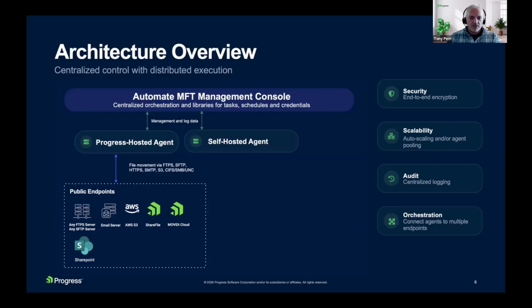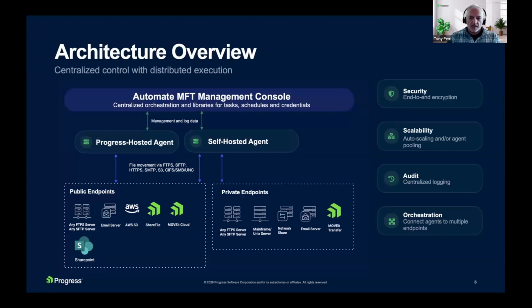Self-hosted agents run and deploy behind your firewall, and they can have access not only to the public endpoints, but also to private endpoints that reside behind your firewall. So the type of endpoints don't necessarily change. There are some things like mainframe systems or network shares that are typically only accessible on the private side.